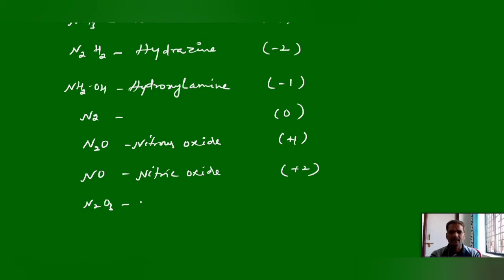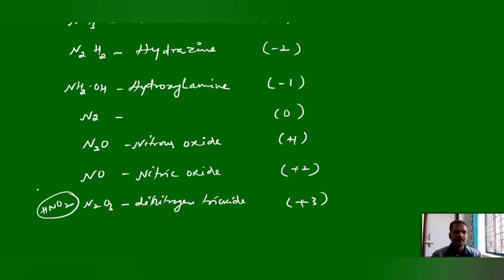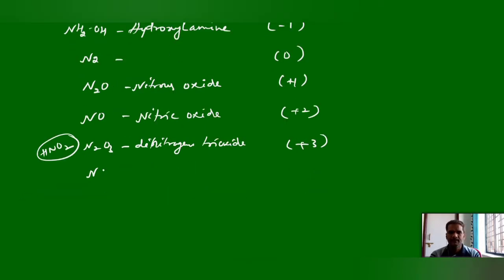Dinitrogen trioxide, oxidation state +3. Apart from this, HNO2, nitrous acid, also can show the same +3 oxidation state. NO2, nitrogen dioxide, where the oxidation state of nitrogen is +4.